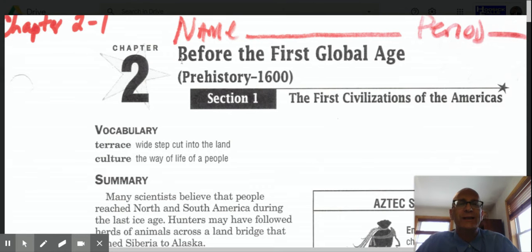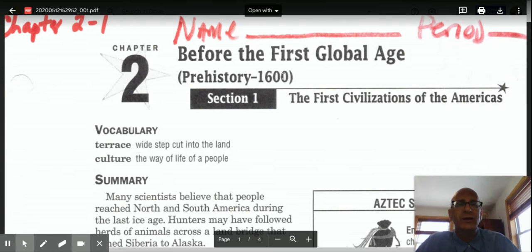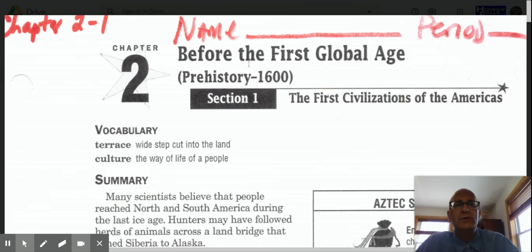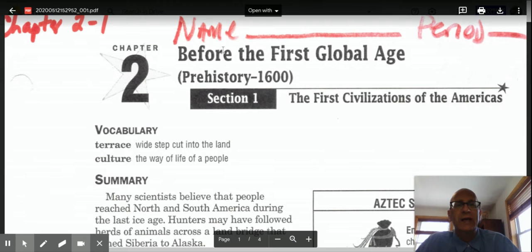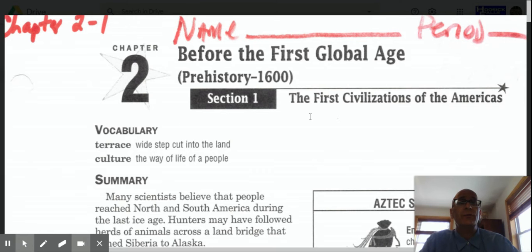When we talk about prehistory, we're talking about the period of time before human beings were able to communicate by reading and writing. So we're talking about the period up to about the year 1600 when we talk about the first global age. And chapter 2, section 1 is going to be titled The First Civilizations in the Americas.